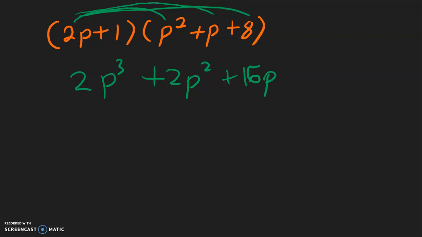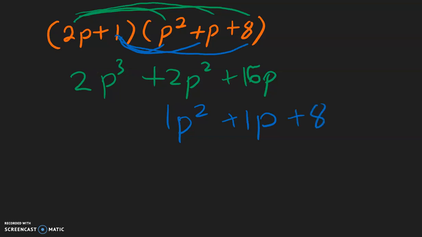Now to distribute the 1, 1 times p squared is 1p squared. 1 times p is 1p, and then 1 times 8 is positive 8.